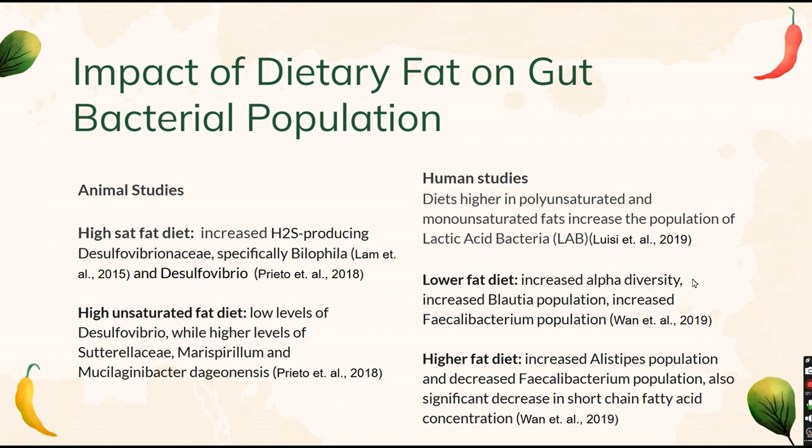In subjects fed a lower fat diet in general, the microbial alpha diversity increased, as well as Faecalibacterium and Blautia population. Alpha diversity is a measure of how many different bacterial strains are found within a single sample, as well as their abundance. Faecalibacterium produces butyrate, which has anti-inflammatory properties and protects the gut barrier, while Blautia also has probiotic properties. Compared with the lower fat group, the higher fat group significantly increased the fecal concentration of palmitic acid, stearic acid, arachidonic acid, indoleacetic acid, indole, and p-cresol.